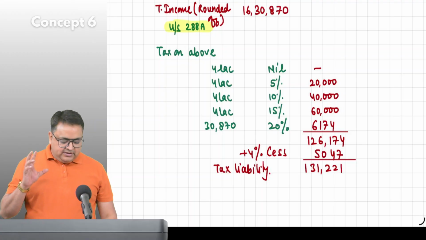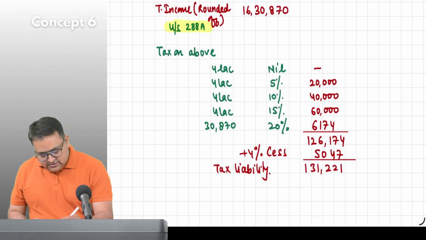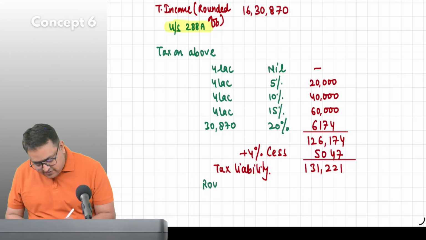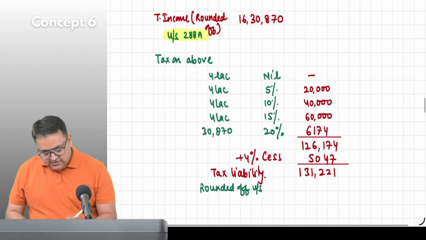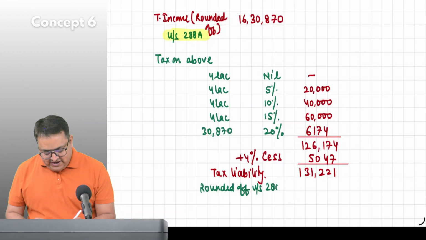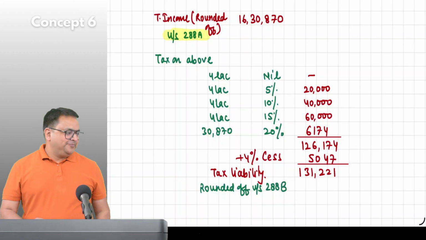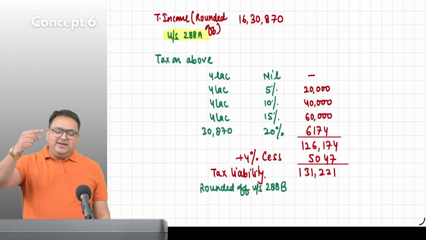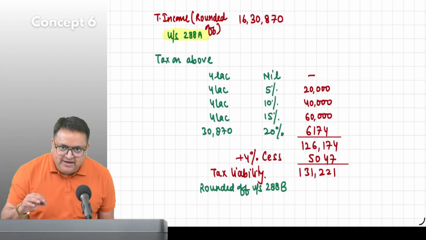Got it? Rounded off under section. Which section, guys? Which section? Try. 288B. Total income is rounded off under 288A.